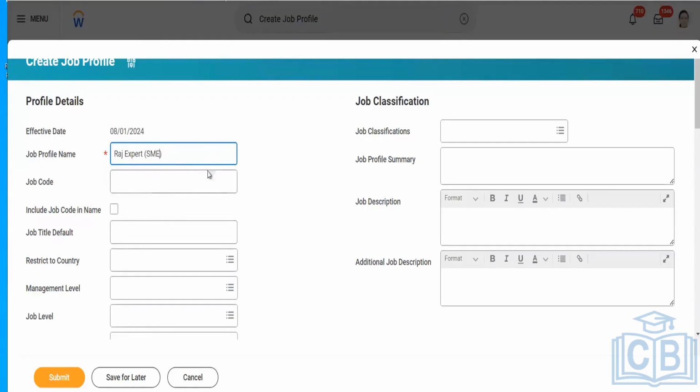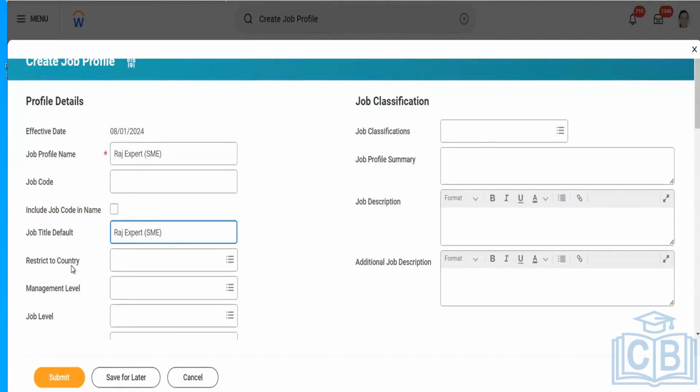Creating a job profile, you have to give a name. If there is a job code that you want for this specific job profile, you mention the code here. If I want to include this code with the job profile name, I can use this checkbox and define the code here. Job title default, I will keep as the same name.